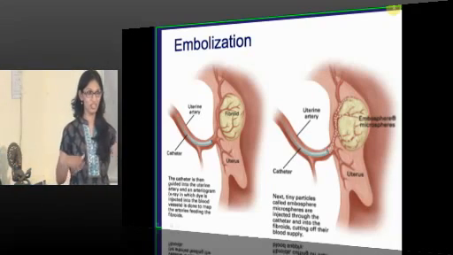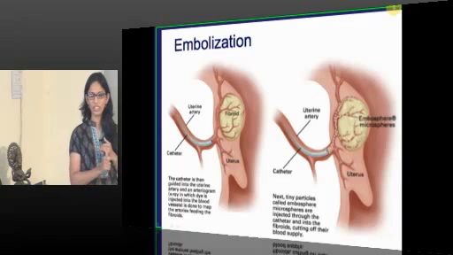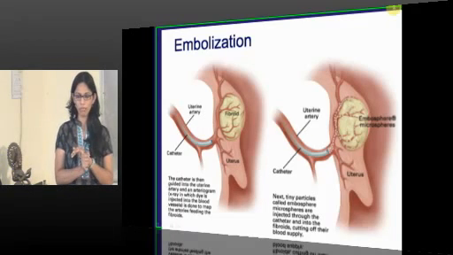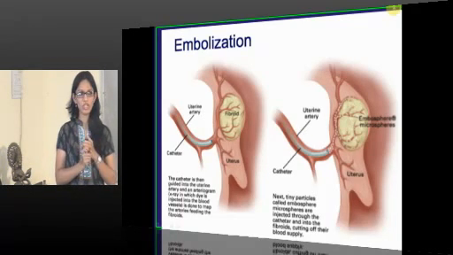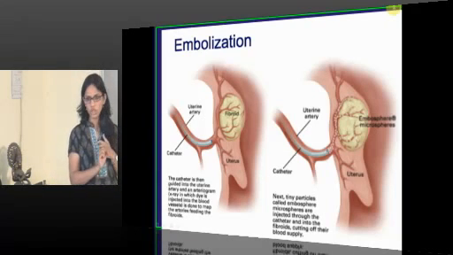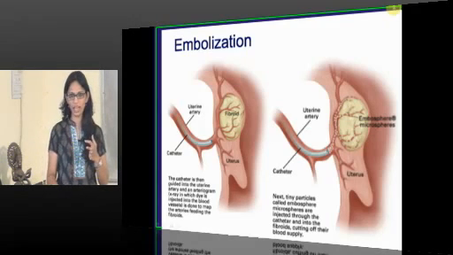If the patient wants to remove the uterus, then they will obviously opt for hysterectomy. This embolization is contraindicated if the patient has pelvic inflammatory disease, PID. If the patient wants pregnancy or is pregnant, they should not do this, because as I told you, the chances of rupture will be high.